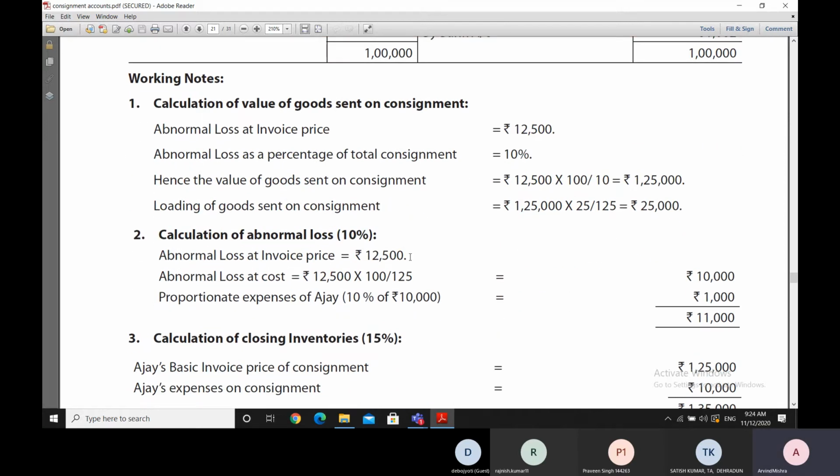And thereafter, the loading of the goods sent on consignment comes to 25 upon 125 of this 1,25,000 rupees, which is 25,000 rupees. So this is the amount of the loading that has been done.